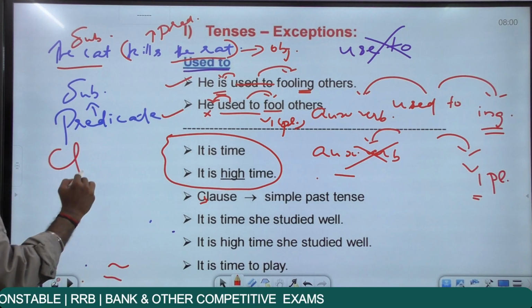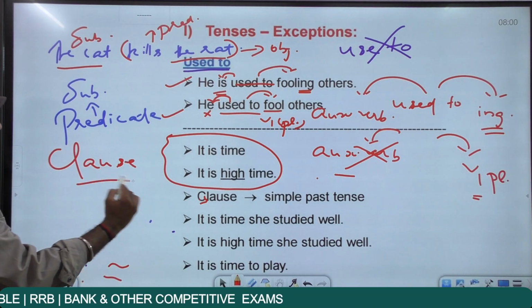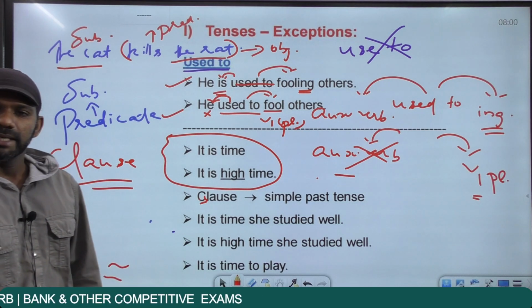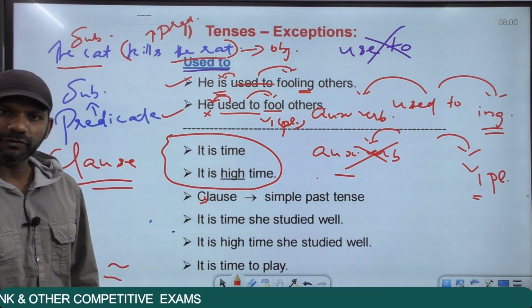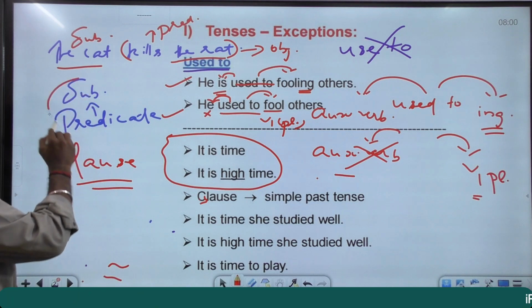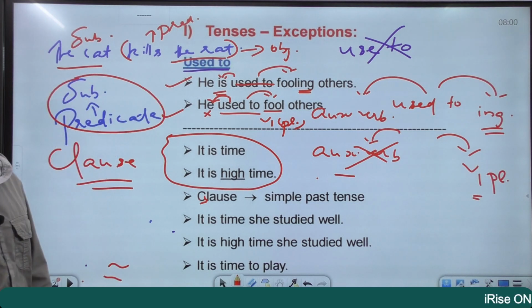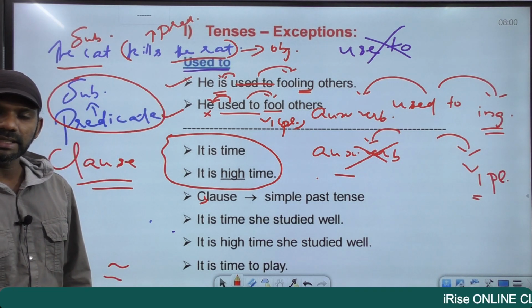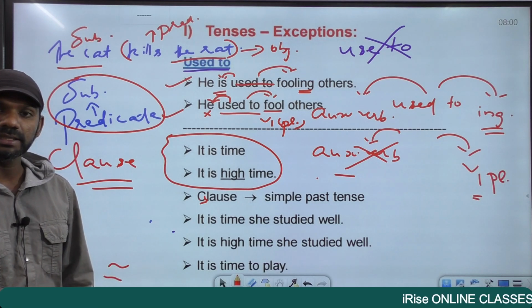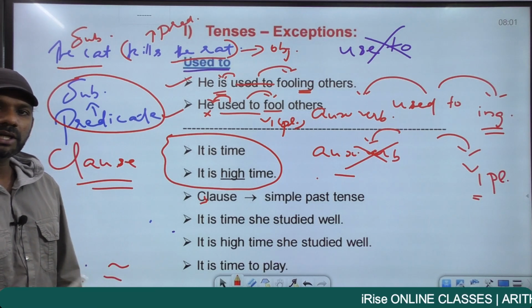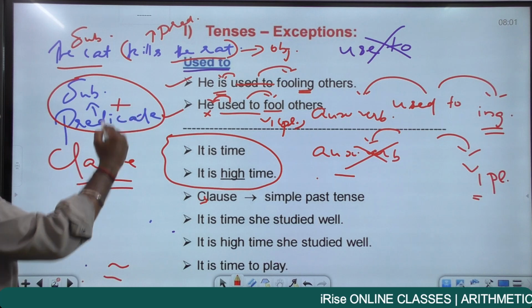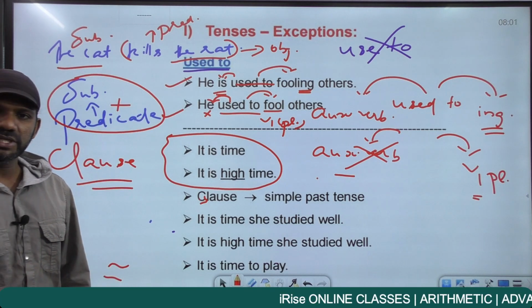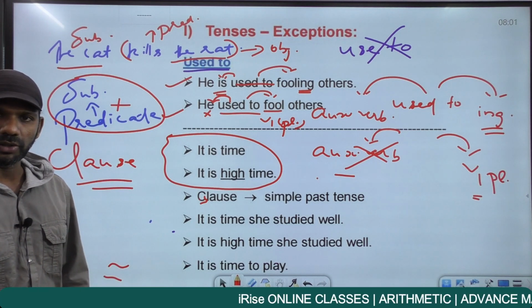Now, what do you mean by a clause? What is a clause? Now, a clause is a part of a sentence containing a subject and a predicate. A part of a sentence containing a subject and a predicate is called a clause. That means a clause is subject plus predicate. Subject plus predicate is termed as a clause.